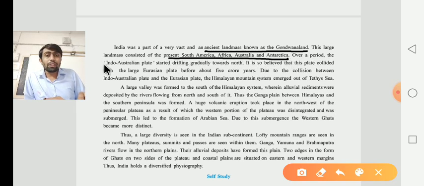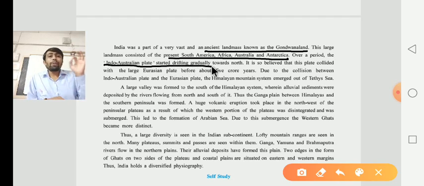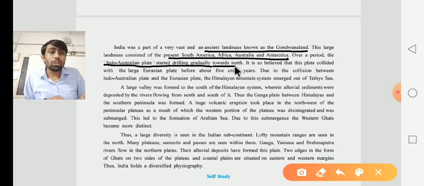Over a period, the Indo-Australian plate started drifting gradually. Over the period of time, the Indo-Australian plate started drifting. Drifting means wavering, like when a river is flowing the same way. This plate was drifting gradually towards which direction? Towards the north.